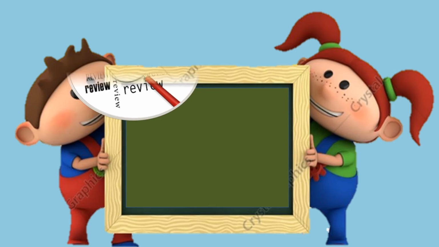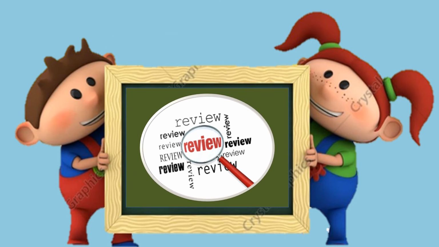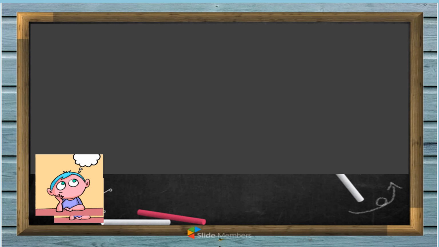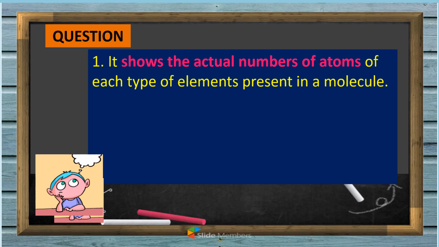Okay, so let's have a review quiz for me to know if you really understand our lesson. Please answer if it's letter A, B, or C. Question number 1: It shows the actual numbers of atoms of each type of element present in a molecule.